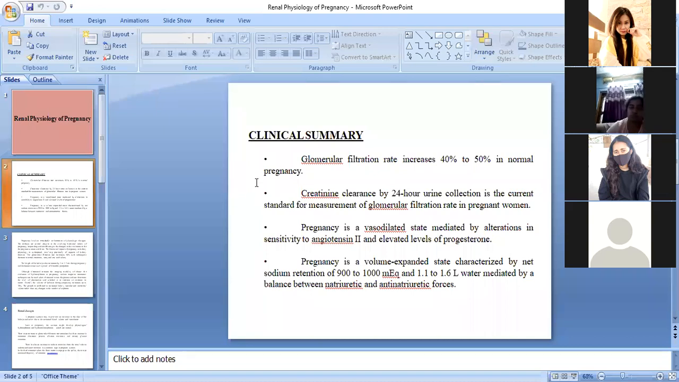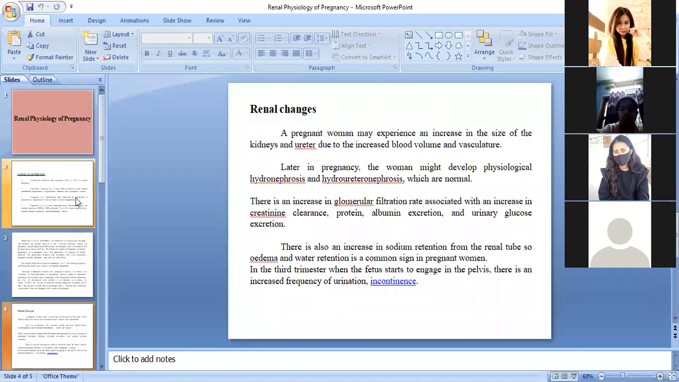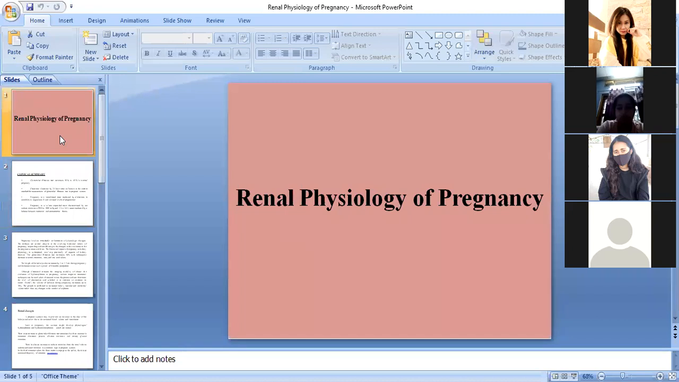You just take pictures, or else I will send you the PDF. I will send you the PDF in the WhatsApp group. You can copy the notes. So this is all about the renal physiology of pregnancy. It is a very short topic.